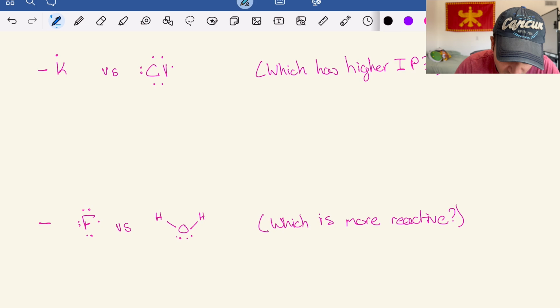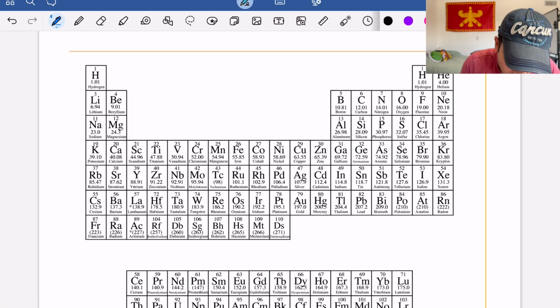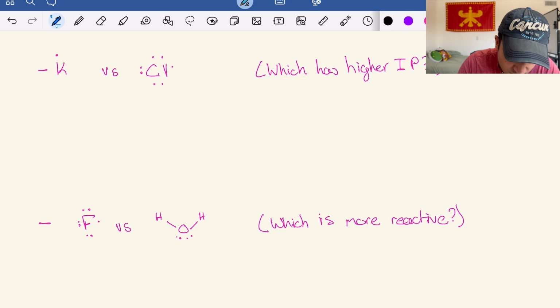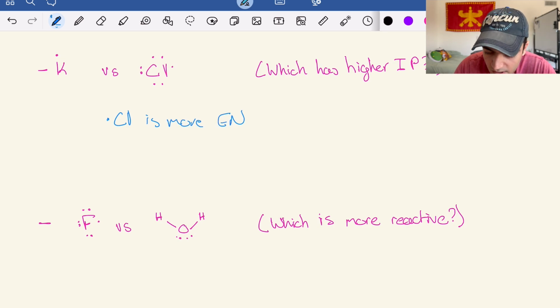And in this case, if we refer to the periodic table, we have our potassium and we have our chlorine, basically on opposite sides of the periodic table. And we know that the chlorine, based on its location on the periodic table, is more electronegative. EN is my abbreviation for electronegativity, if I didn't mention that.